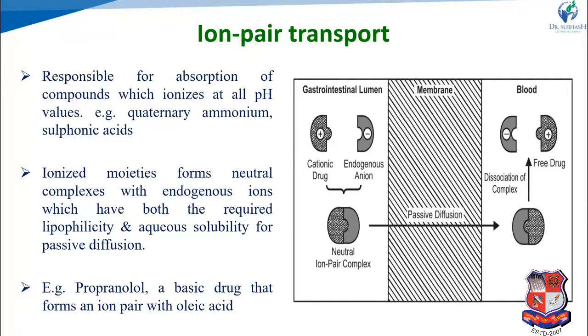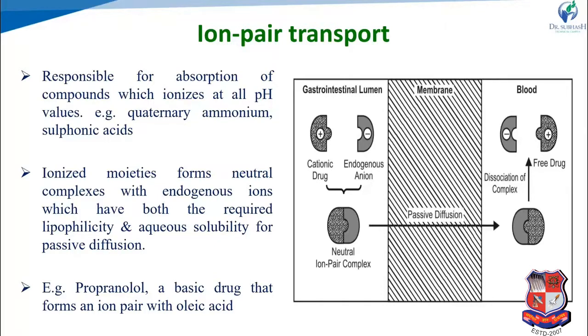Based on their dissociation constant, their pK value, at a particular pH the drug ionizes, dissociating into ions, and these are not crossed by passive diffusion. That time ion pair transport is used. Ionized moieties form a neutral complex with endogenous ions, having both the lipophilicity and hydrophilicity required for passive diffusion. An example is propranolol, which binds with oleic acid, forms a neutral complex, and releases propranolol into the blood.